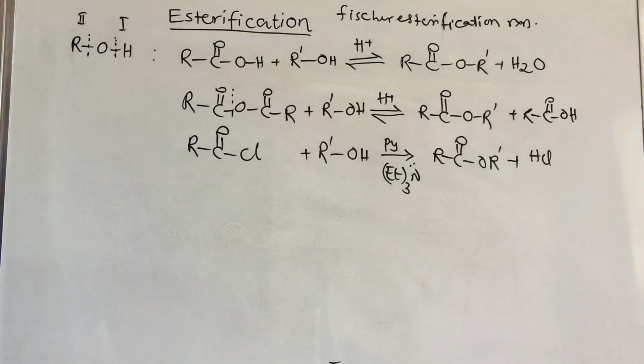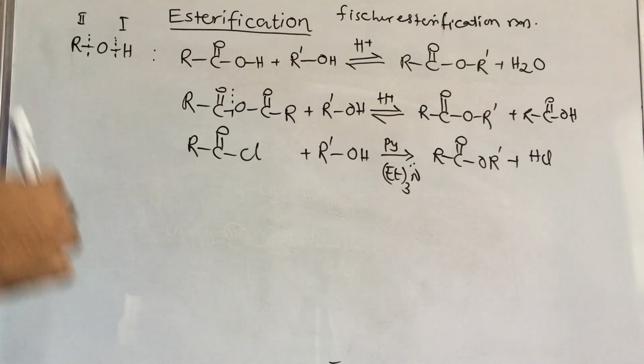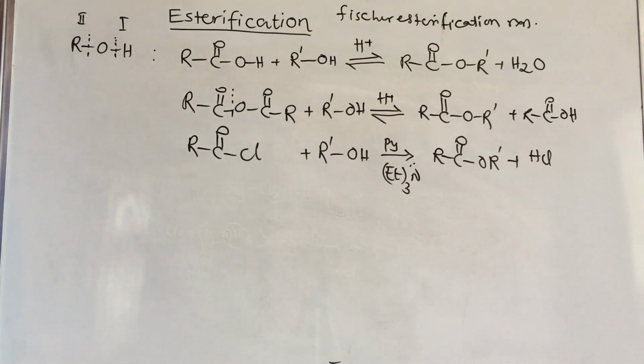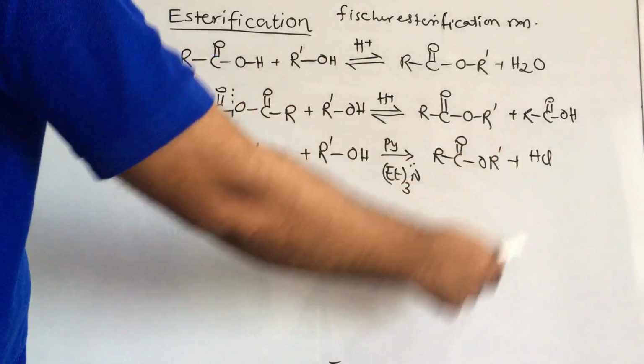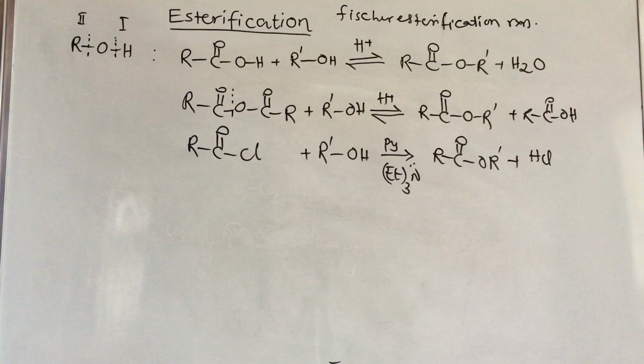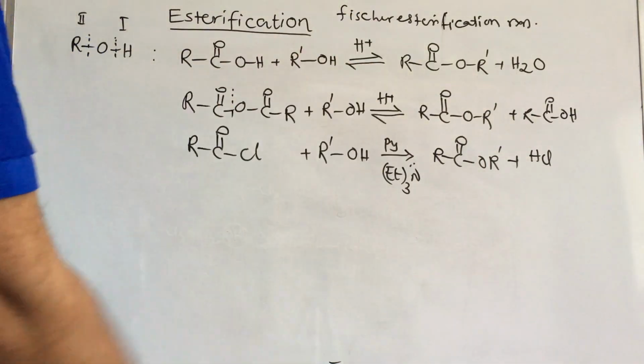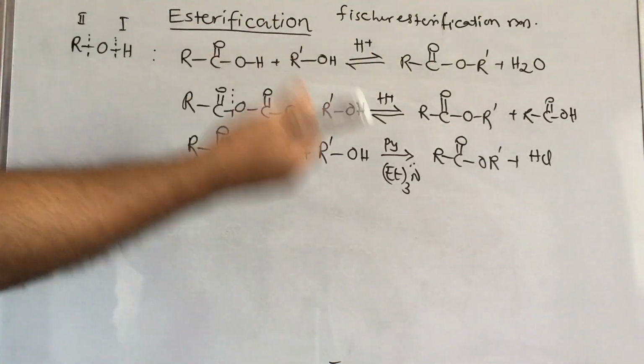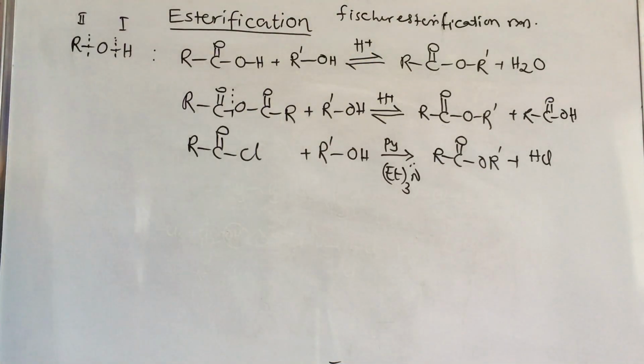This is also one of the important questions they may ask in competitive exams. What is the role of pyridine when acid chloride reacts with the alcohol? It neutralizes the HCl to make the reaction go forward. If it is not neutralized with the base, the backward reaction takes place again. So for the forward direction we have to use pyridine, but in this case it is reversible. If you want the forward reaction, one of the products must immediately be removed from the reaction mixture, then only it will go in the forward direction.